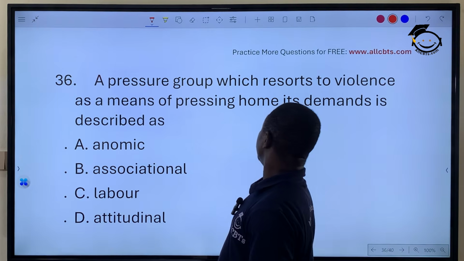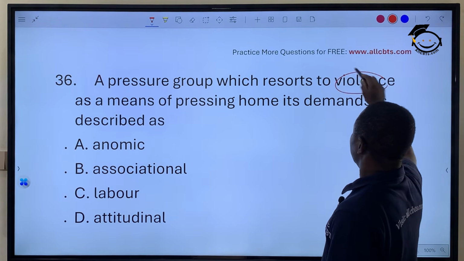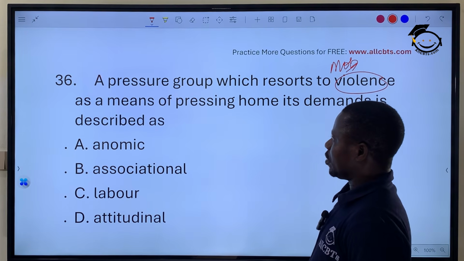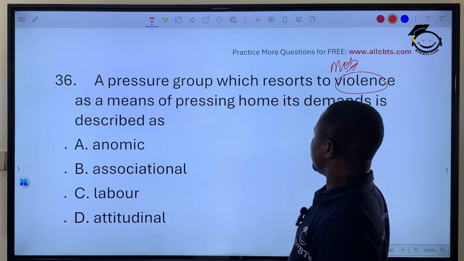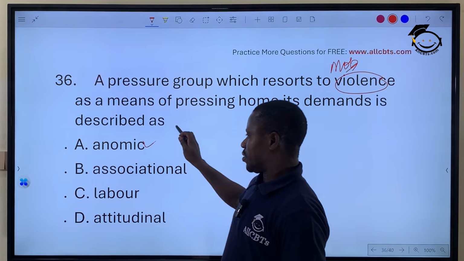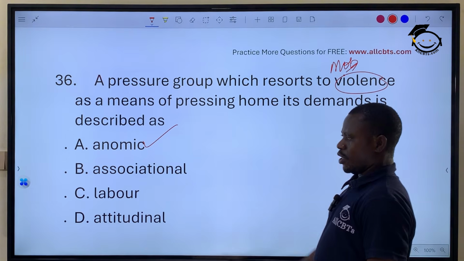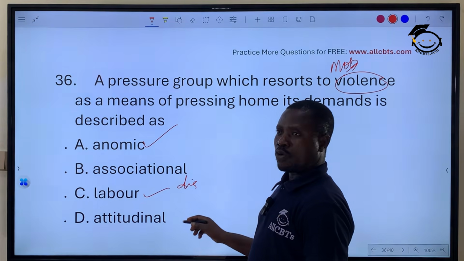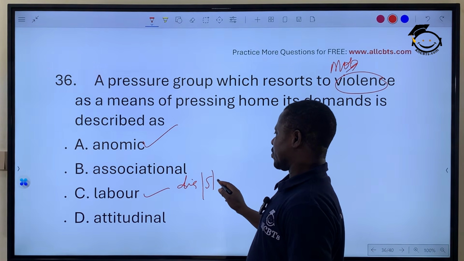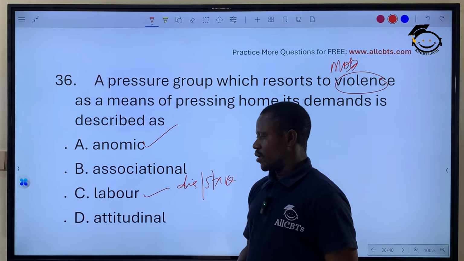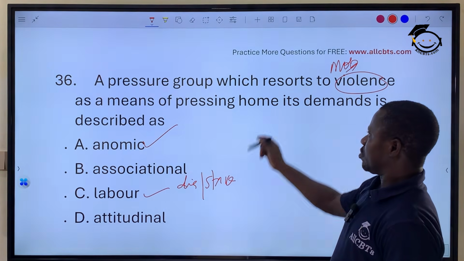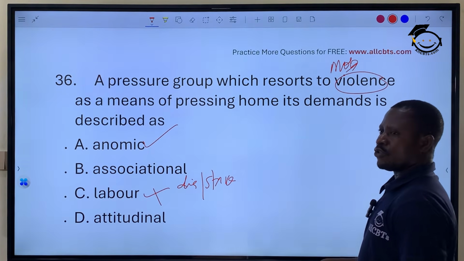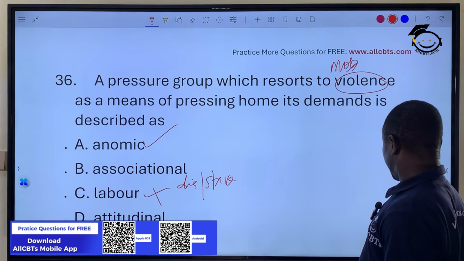A pressure group which results in violence, that should be mob. The mob pressure group. As a means of pressing home its demand is what? Anemic. Labor, most of the time what they do is dialogue, and when the dialogue fails, they do what? They go on strike. Okay? So it's an anemic pressure group. They are related to what? To violence. They lead to mob and then they create violence.